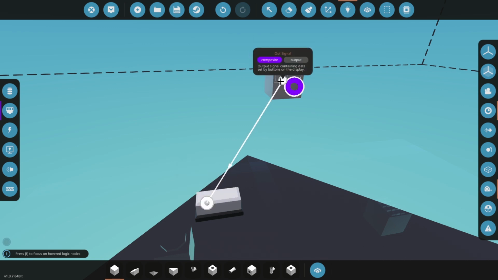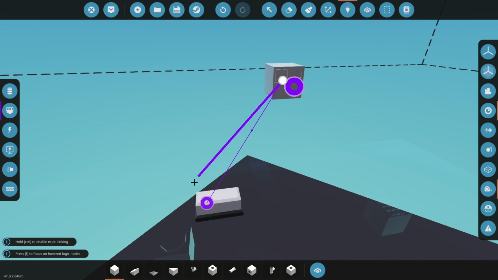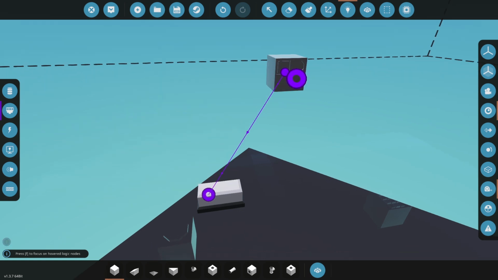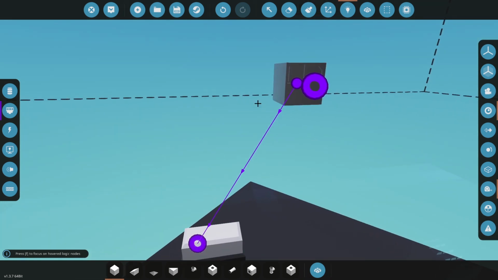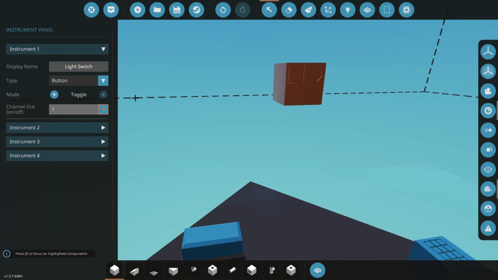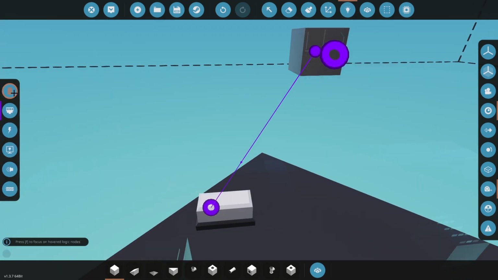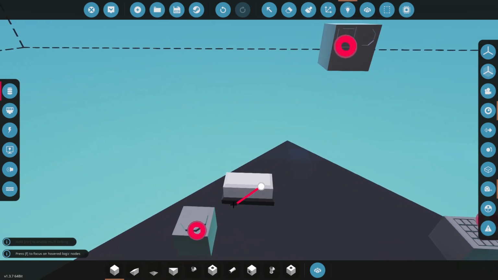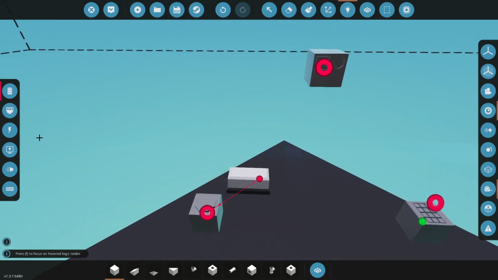So the data from our buttons, etc., is going to go into our microcontroller, which is then going to read from channel 1 because we've told it to do that. Because this is channel 1, it's going to get that output and put it to our light. Let's connect our light up.